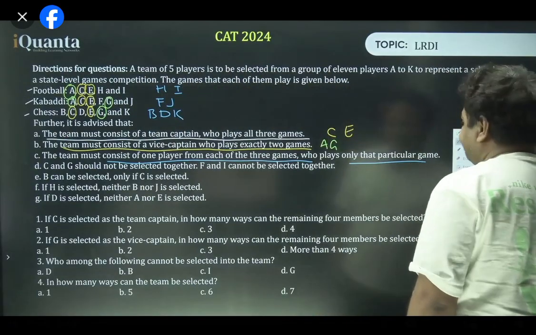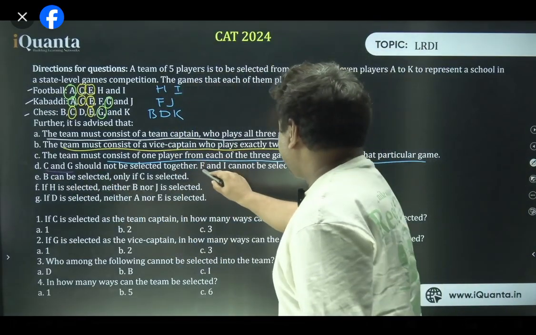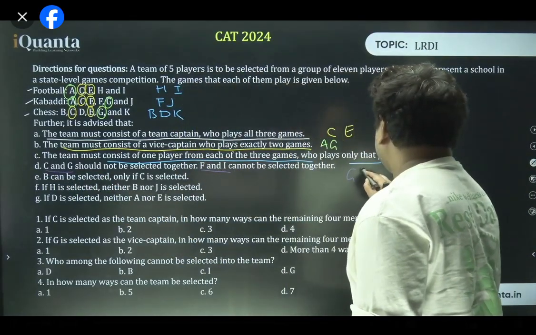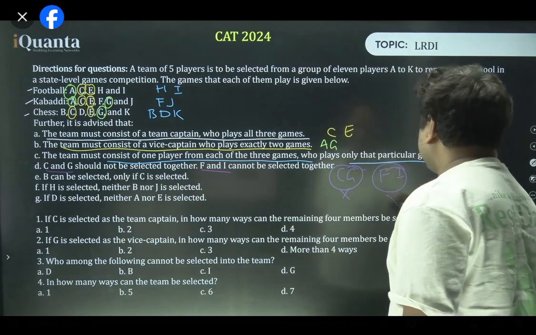Now what? C and G should not be selected together. F and I cannot be selected together. C and G, this is not possible. F and I is also not possible. Based on this, we will create a table.